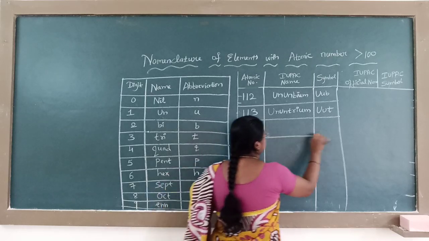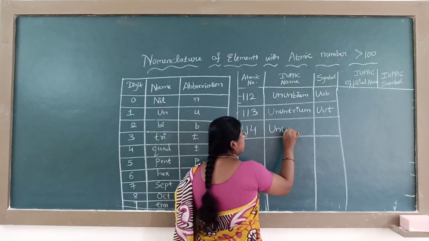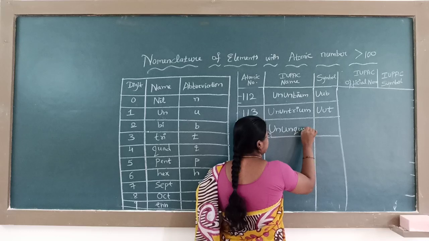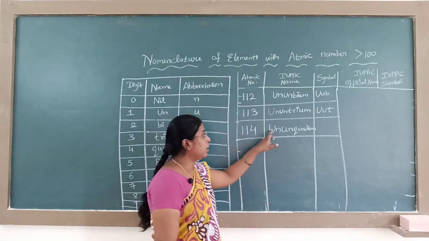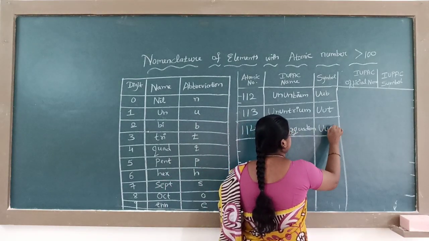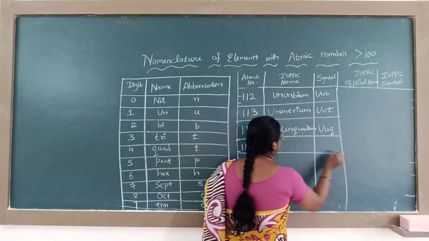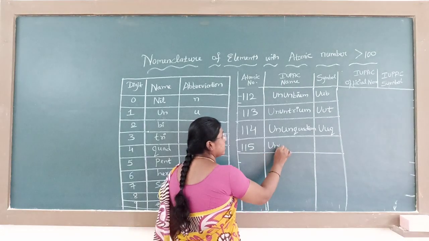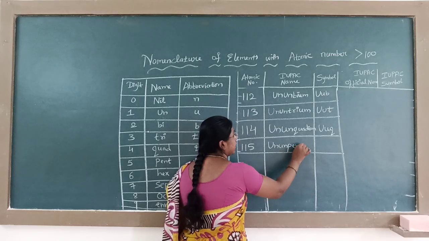114: 1 represents un, another 1 represents un, 4 represents quad. At the end you have to write ium. Ununquadium. The symbol is Uuq. 115: 1 represents un, another 1 represents un, and 5 represents pent. Ununpentium.